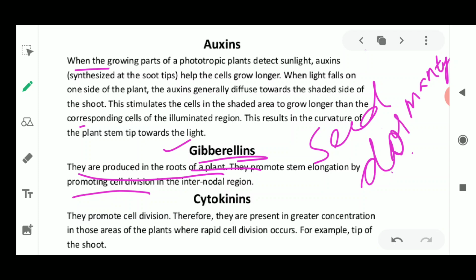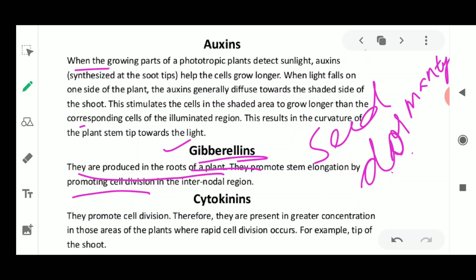See, suppose many seeds you are putting inside the soil, and the seeds are to be grown in the winter season. So when the winter season comes, only then that seed is going to grow. For example, a pea plant will grow only in the winter season. It is not going to be produced in the summer season. And if you are taking the seeds of a watermelon plant, it is going to grow in the summer season. It is not going to grow in the winter season.